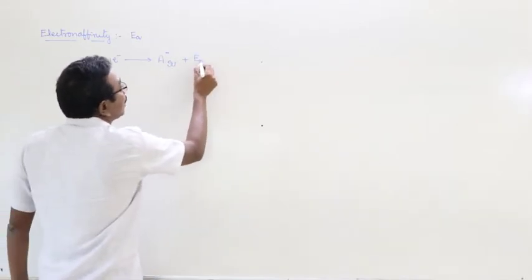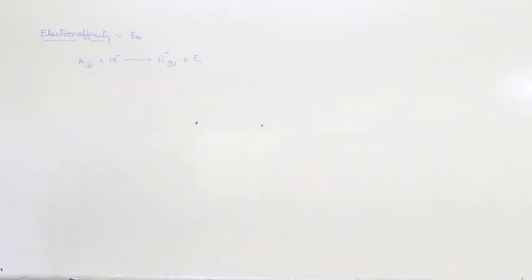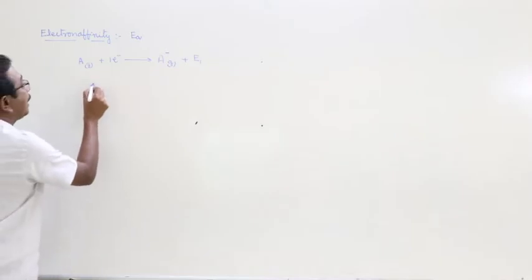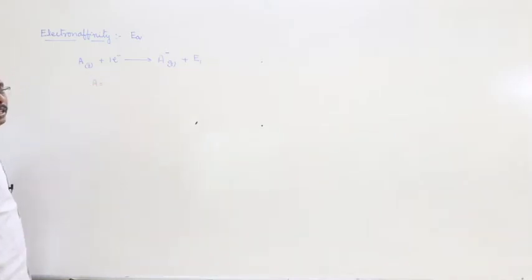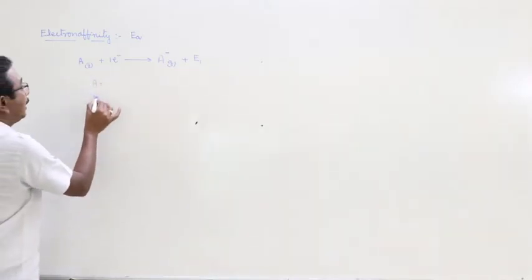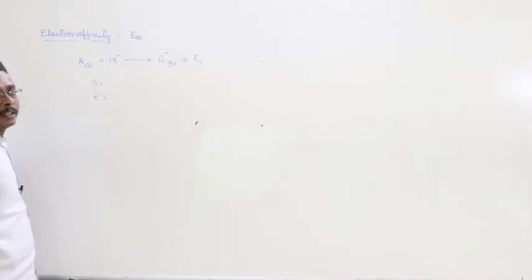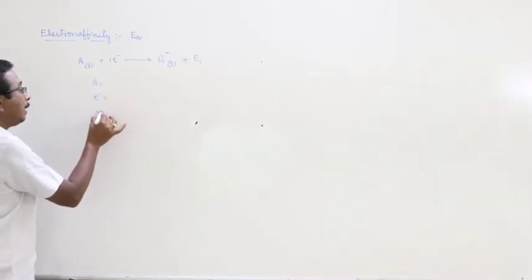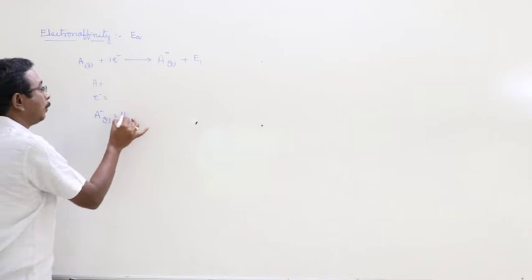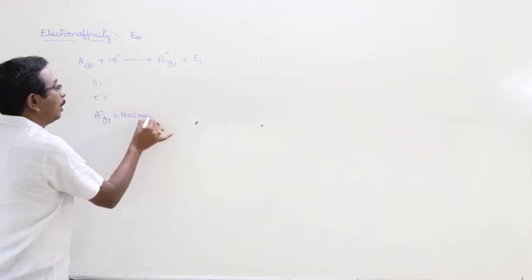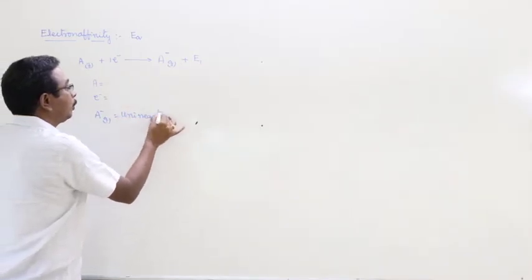That is represented by the letter E1. Here A is the neutral gaseous atom, e minus is the electron, A minus is the uni-negative ion.